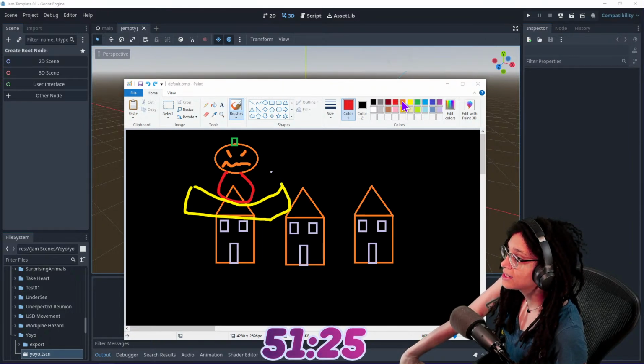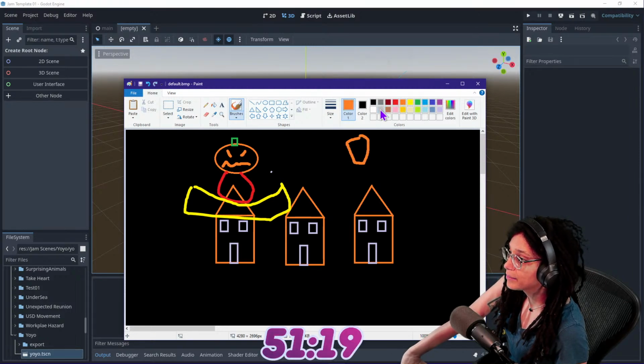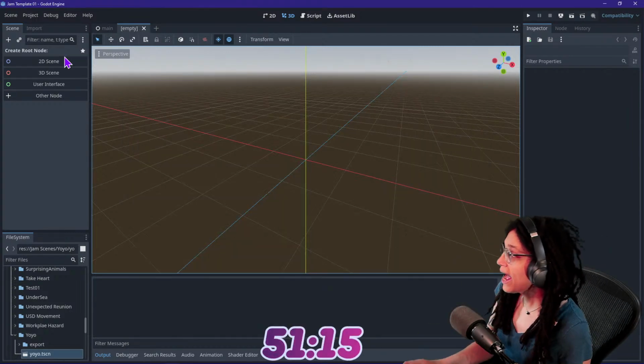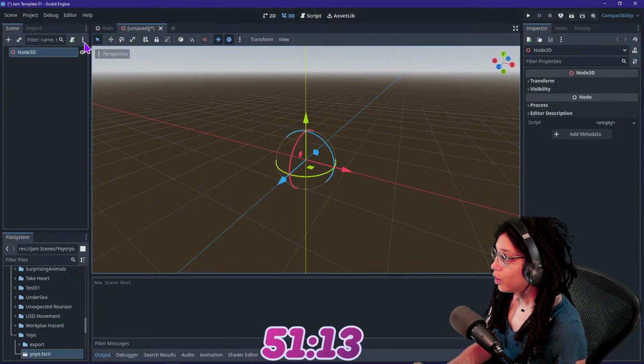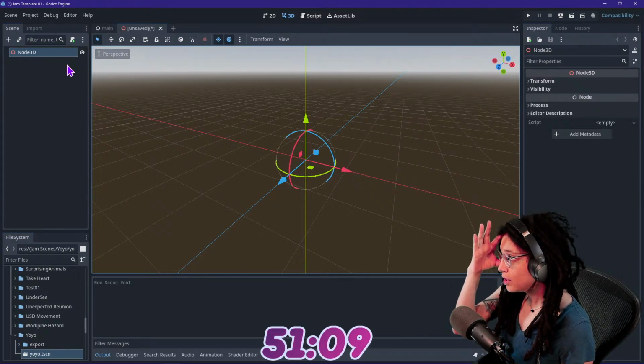Maybe we could make candy corns. Those are pretty iconic. We have a lot of orange going on in this palette. Okay. Candy corn. Great. Wow, I got a lot of work to do. Oh my God. So what am I going to start with? Let's start with the art, please.